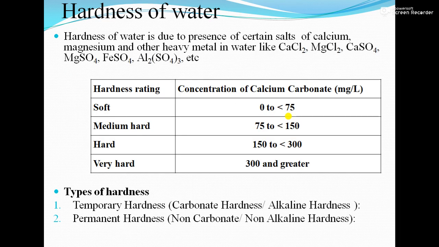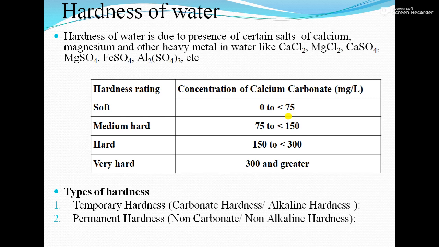Next is hardness of water. So hardness of water is due to presence of certain salts of calcium, magnesium and other heavy metals in water, like calcium chloride, magnesium chloride, calcium sulfate, magnesium sulfate, ferrous sulfate and aluminum sulfate. So these are the ions.